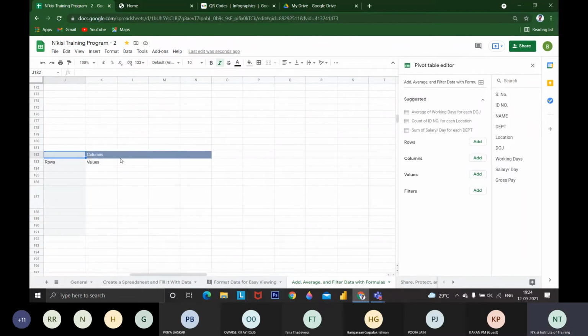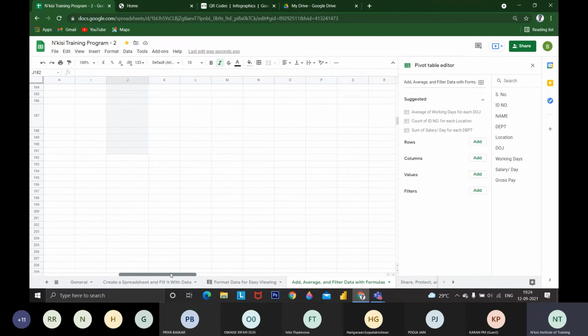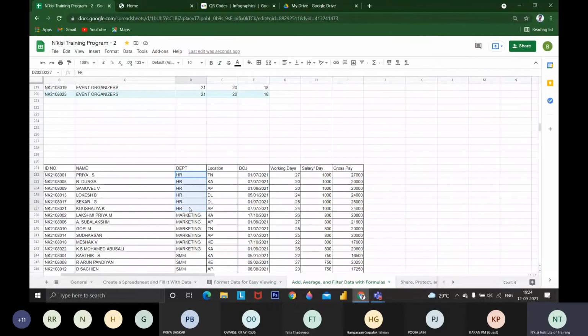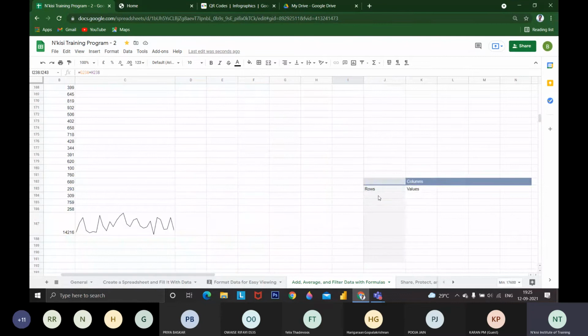You can see the rows, columns, and values. These are the three areas mentioned in the pivot table. This is my raw data. From this raw data, I want to know how much money I am spending on HR. This is the salary per day. If they work 27 days, per day I'm providing 1,000 rupees, so monthly they will get 27,000 rupees. This is the salary I'm providing. I want data on how much money I'm spending for HR, for marketing, and for social media marketing.